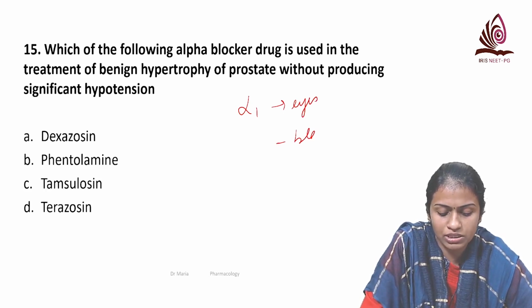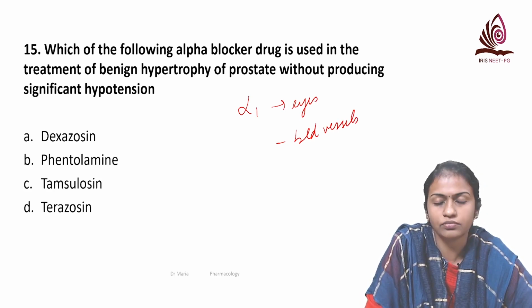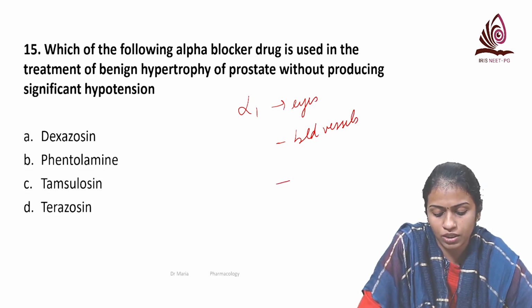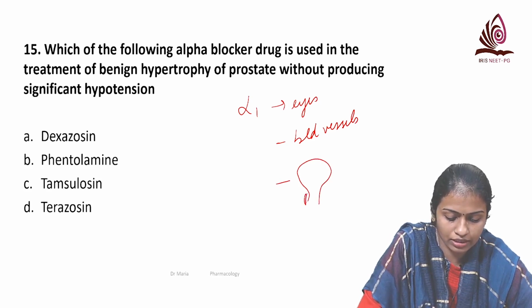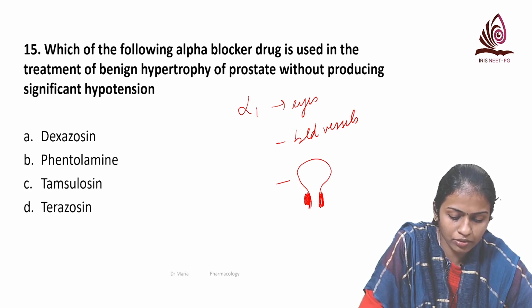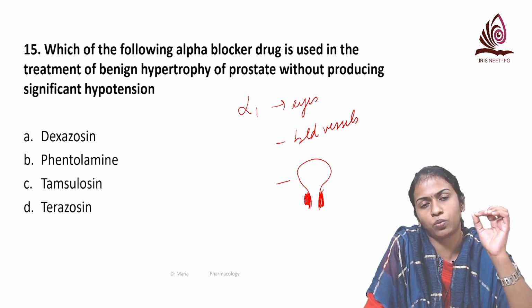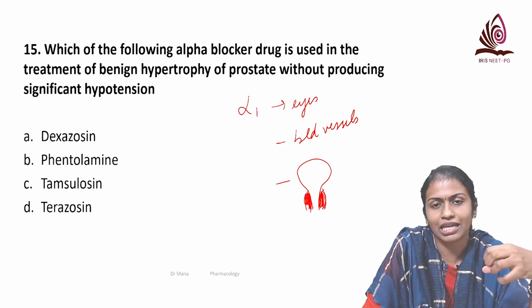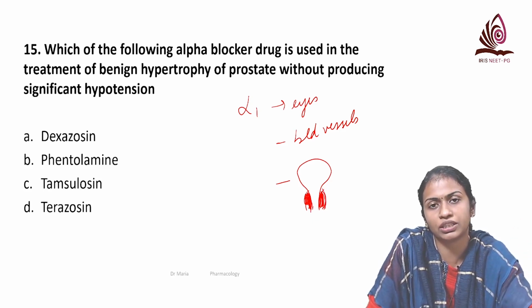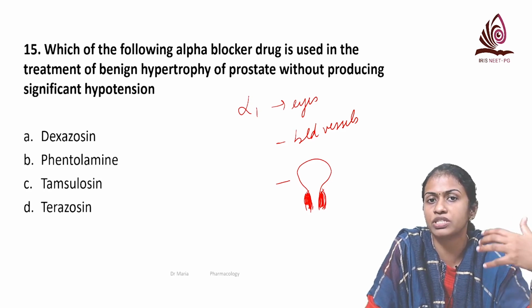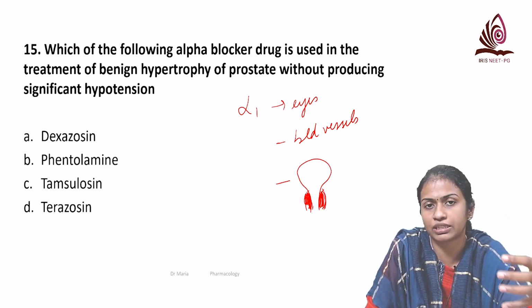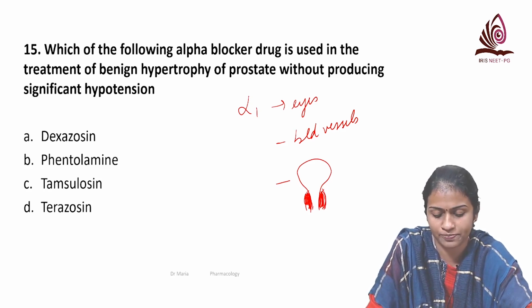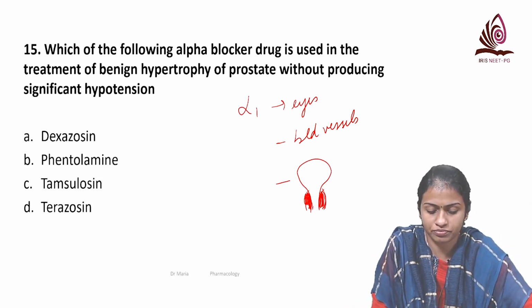The other one is in the blood vessels, it causes vasoconstriction. Another one is on the prostate neck. Here it increases the tone. So by inhibiting this with an alpha 1 specific blocker, it will reduce the tone of the neck muscles, and that will help in symptomatic relief. The other agent that we use for benign prostatic hypertrophy is finasteride, which is a 5-alpha reductase inhibitor that decreases the testosterone levels and thereby decreases the muscle mass.